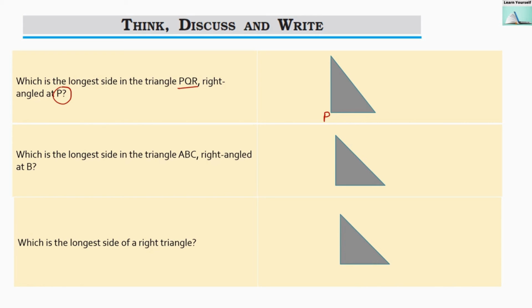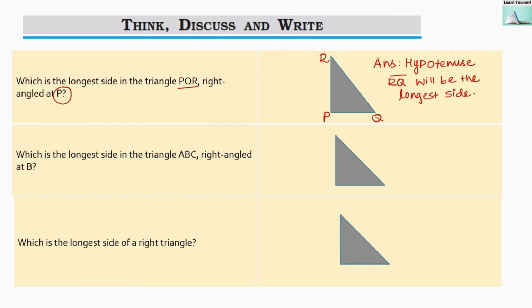Anti-clockwise I have given the names P, Q and R. We can also give the names clockwise. The only thing we have to make sure is that it is right angled at P. Now next, which is the longest side in triangle PQR? Whenever the triangle is a right angle triangle, the hypotenuse will be the longest side of that triangle.